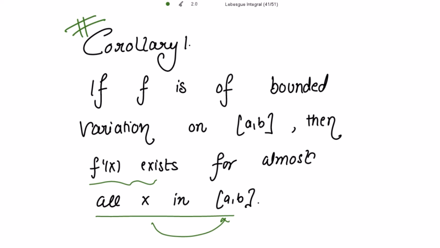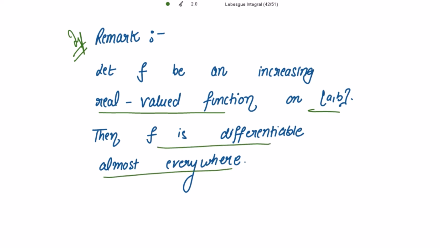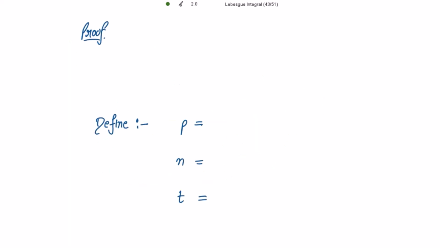Before starting with the proof, we need to read this remark that is very important. Let f be an increasing real valued function on closed interval [a, b], then f is differentiable almost everywhere. I'm going to use this remark at the end of the proof. And the proof is almost the same as that of the previous one. So let's start with the proof.